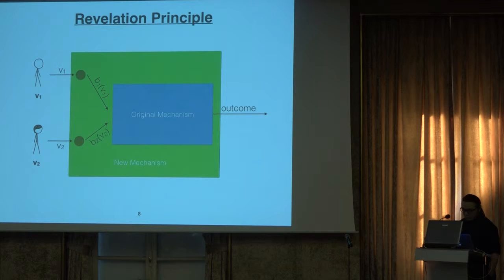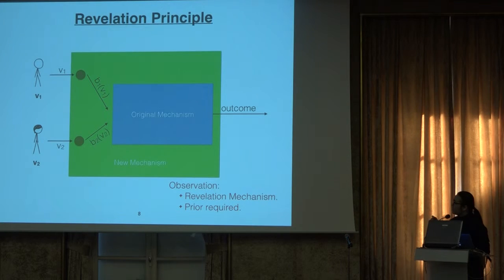Based on this construction, we can make the following observations. First, for the new mechanism, the agent's best strategy is to report their value truthfully. In other words, the new mechanism is a revelation mechanism. And second, usually the agent's strategy for the original mechanism will depend on the prior. Therefore, so will the new mechanism; the new mechanism will be a prior-dependent mechanism.